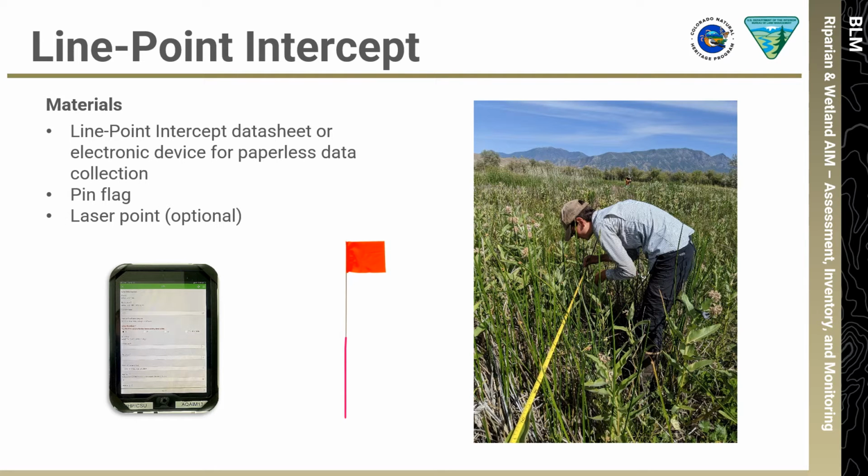It is important to gather the materials needed to successfully collect LPI data. Notable items include the line point intercept datasheet or an electronic device such as an iPad with appropriate Survey 123 forms for paperless data collection. A pin flag can be used to collect data at each LPI point along the transect. A laser can also be used as an optional piece of equipment to record species in the canopy. It can be helpful to spray paint or electrical tape the bottom half of the pin flag with a bright color to distinguish it from the surrounding vegetation.